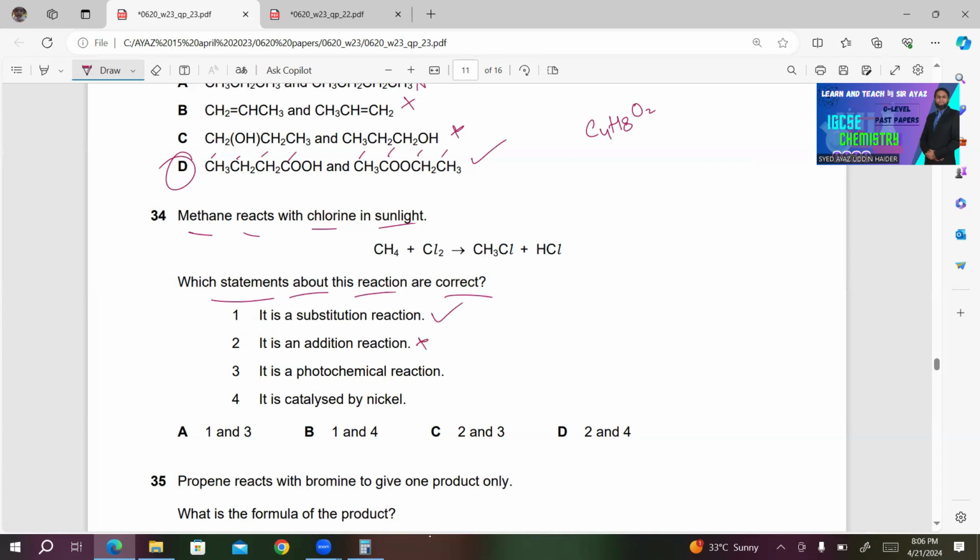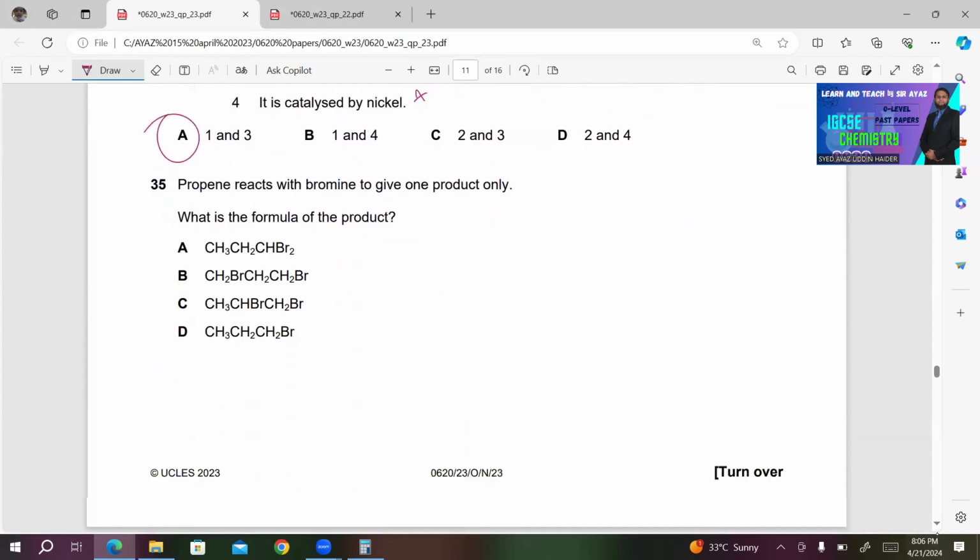Number 3, it's a photochemical reaction. This is also correct. This is catalyzed by light. The reaction is known as a photochemical reaction, catalyzed by light. So it's a correct statement. 4, it is catalyzed by nickel. This is incorrect. So only 1 and 3 are correct. So A must be the right answer for number 34.